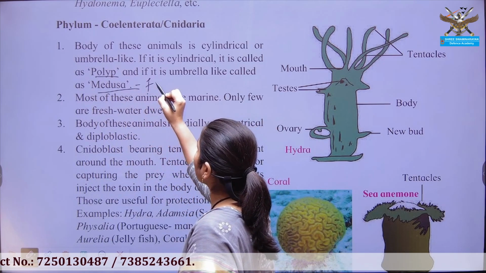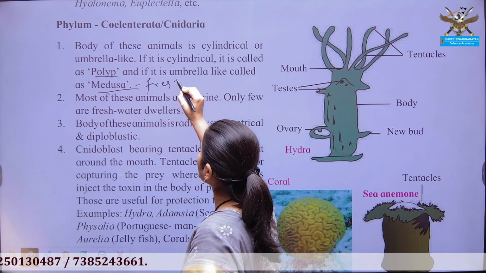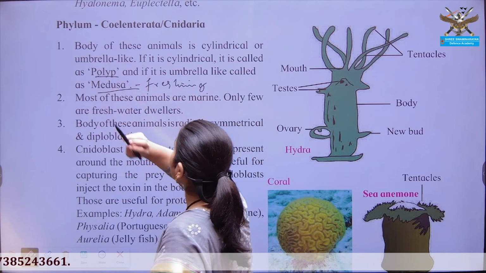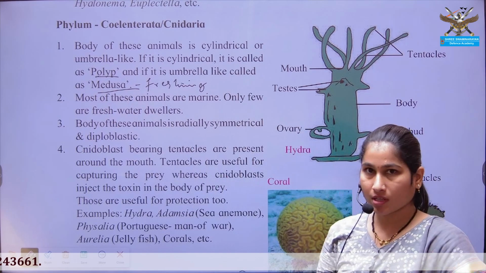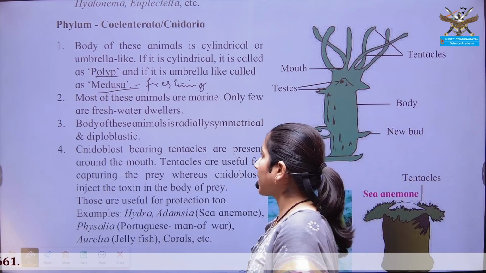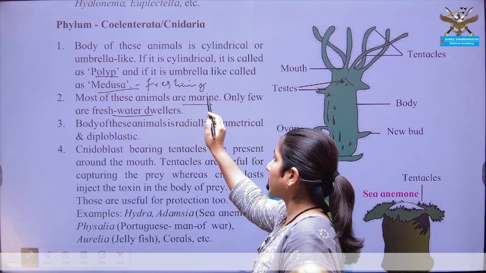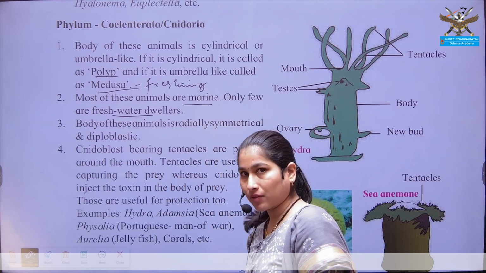Medusa is free living, umbrella like, and the polyp is sedentary, with a cylindrical body. Okay, next, again they are marine. It may be freshwater or marine. The habitat is aquatic habitat.